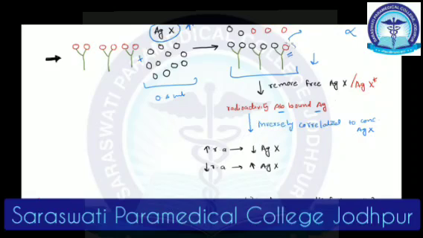This is what we are checking, right? We are washing it, removing the free antigens, and checking this particular step. So the radioactivity will be inversely correlated to the concentration of antigen. Higher the radioactivity, lower the concentration of antigen. Lower the radioactivity, higher the concentration of antigen in the sample.